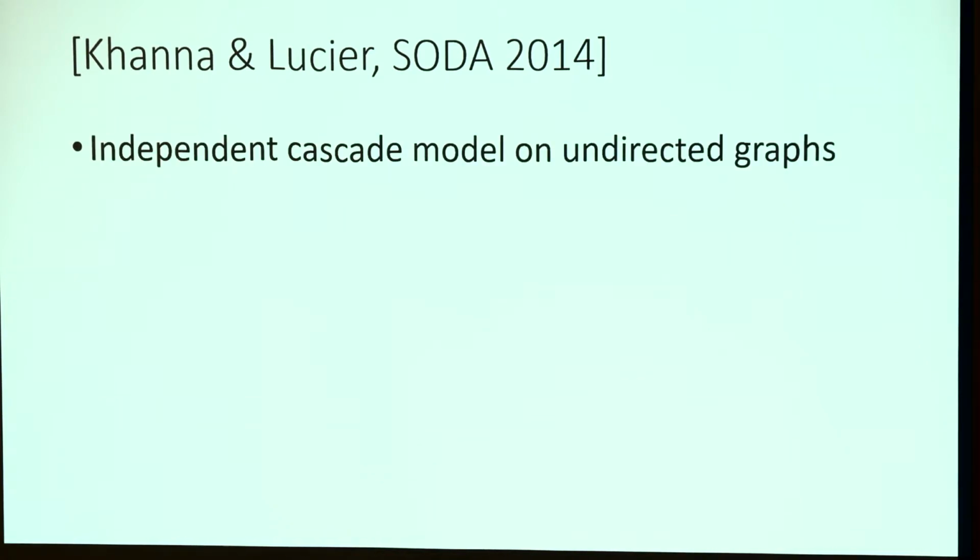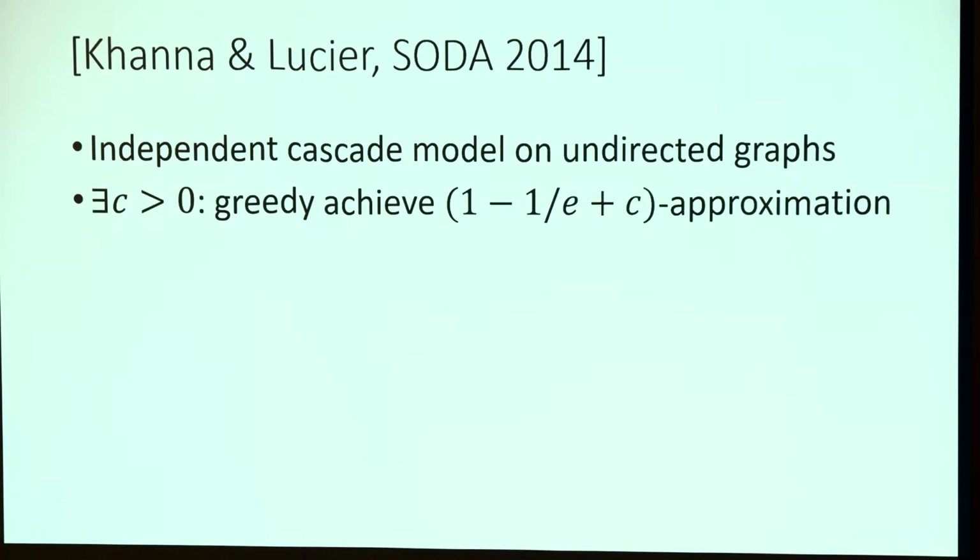So perhaps most relevant to our work is Khanna and Lucier's work in 2014. They work on the problem with the independent cascade model on undirected graphs. They show that by taking advantage of the undirected nature of the networks, the greedy algorithm actually achieves slightly better than 1 minus 1 over e approximation.